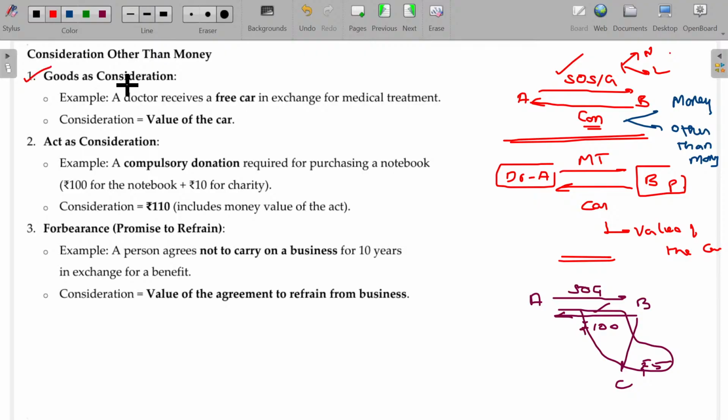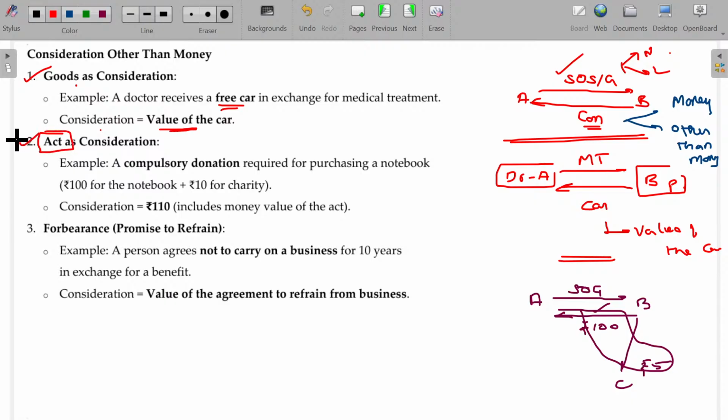Goods as consideration. You are getting the goods, not money. For example, a doctor receives a free car in exchange for medical treatment. In that case, the consideration is equal to the value of the car. The second scenario is an act. What is an act?